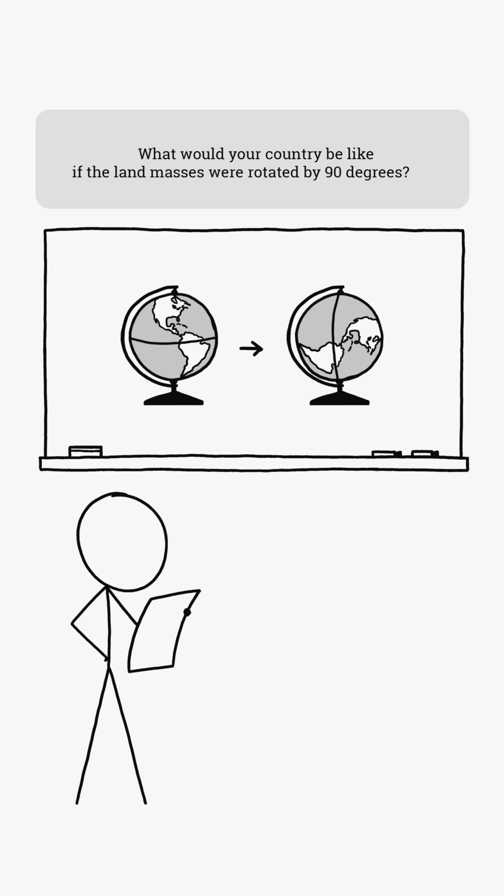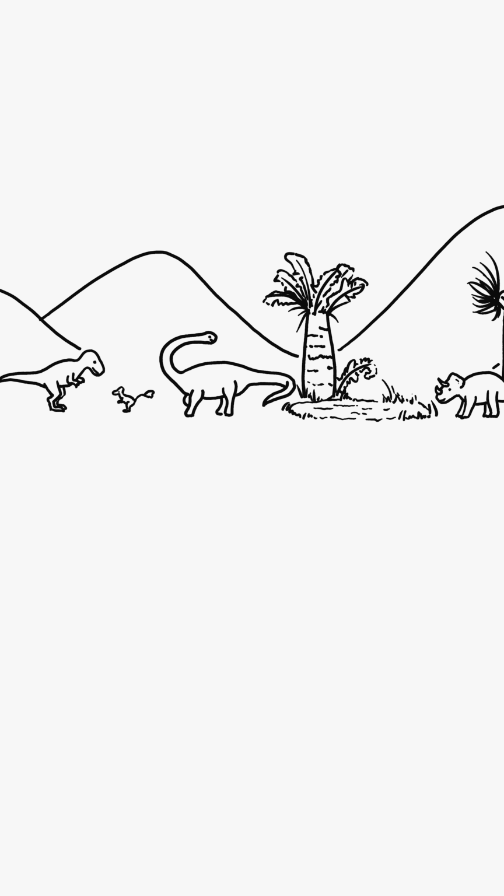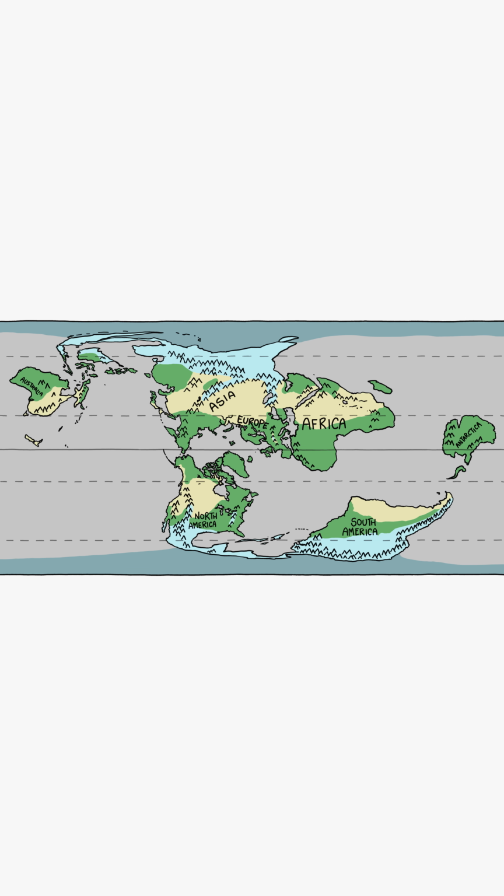What would your country be like if the land masses were rotated by 90 degrees? Let's imagine that this alternate Earth develops over millions of years, giving time for ecosystems and climate zones to settle out. Let's take a closer look at each continent.